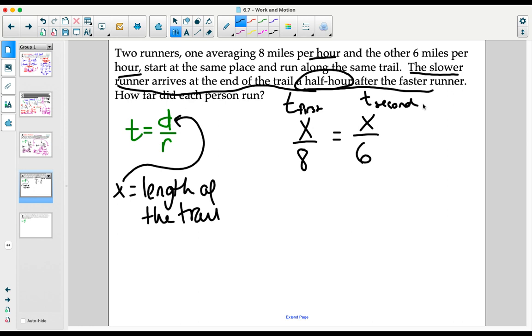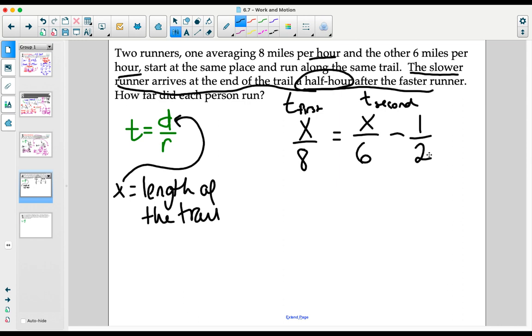But the problem with the time of the second runner is that the second runner runs for an extra half an hour. So once the first person is done, there's an extra half an hour that goes by for the second person to finish. In order to show that, we want to put into this equation a representation of that half an hour extra that the second person had to run. Now, you'd think that that needed to be a plus sign and not a minus sign.